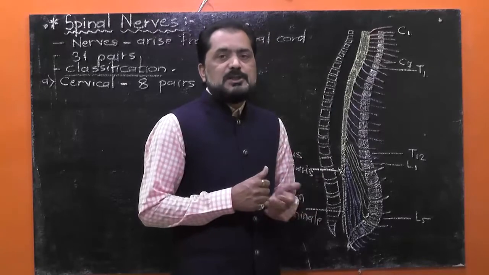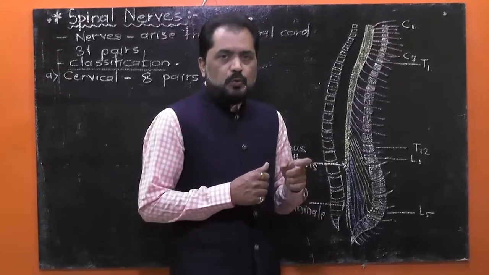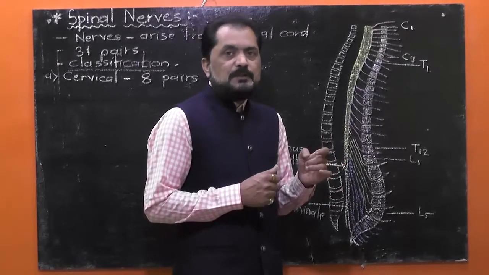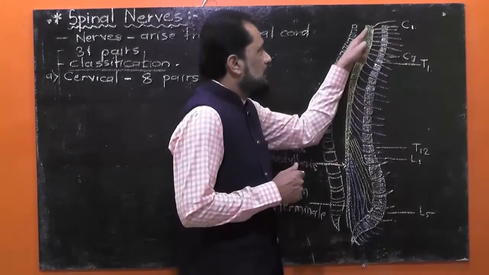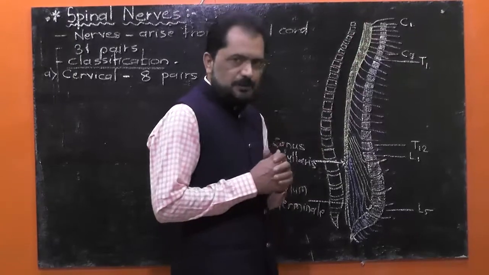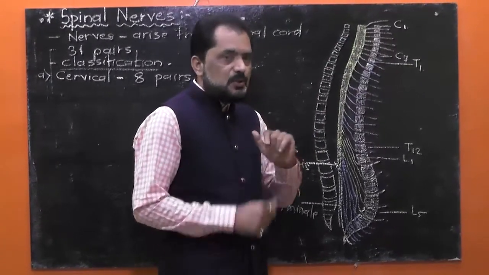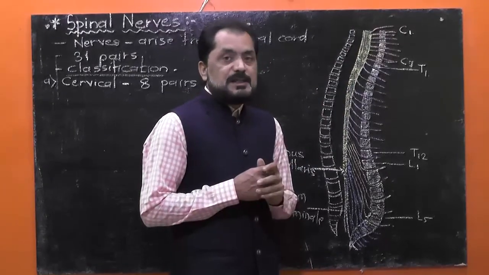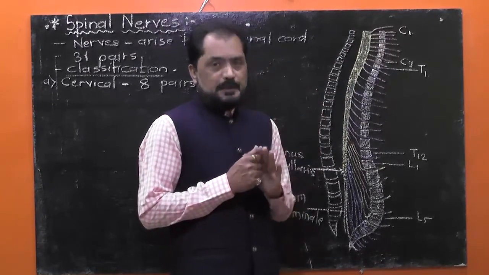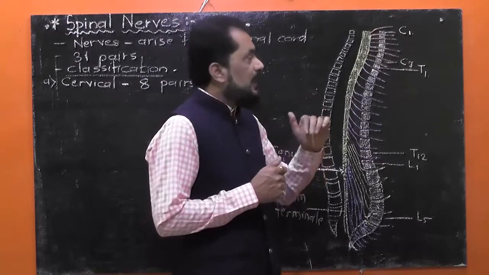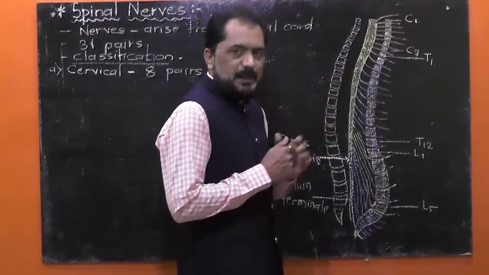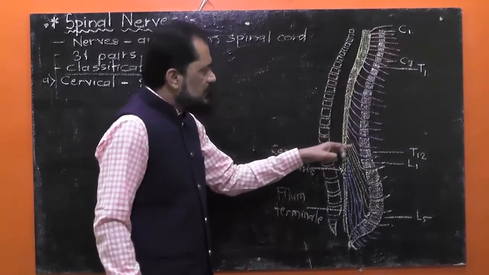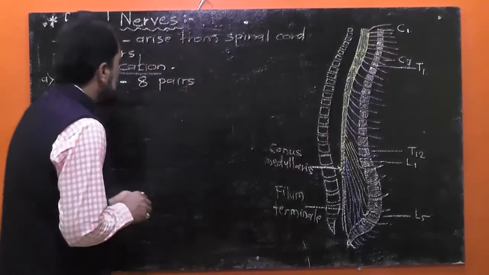Actually, this word cervical stands for the neck. So these are the spinal nerves which arise from the part of the spinal cord passing through the neck region. Actually, you must know that the first cervical spinal nerve arises from the medulla oblongata, and the remaining 7 arise from the spinal cord. Now, the next 12 pairs of spinal nerves are known as thoracic.